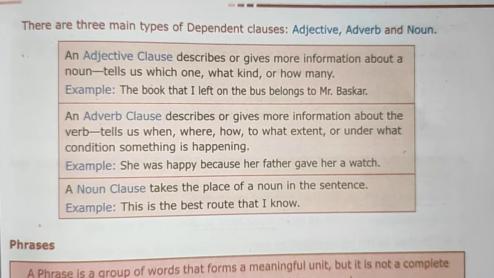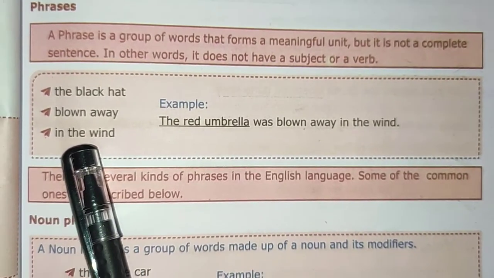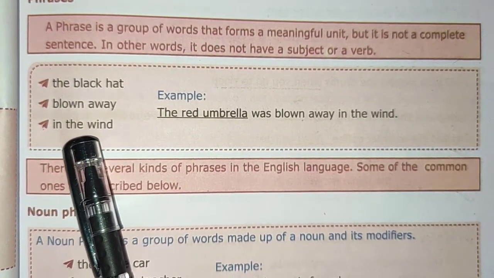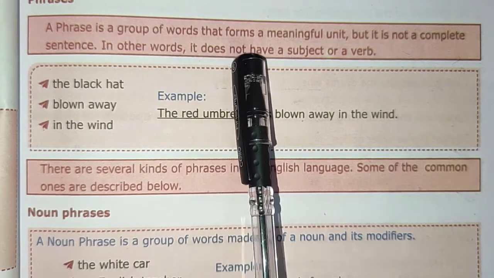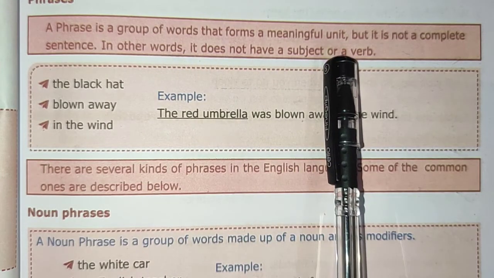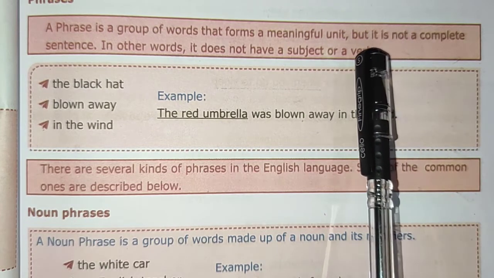Okay, now let us learn what a phrase is. A phrase is a group of words that forms a meaningful unit, but it is not a complete sentence.